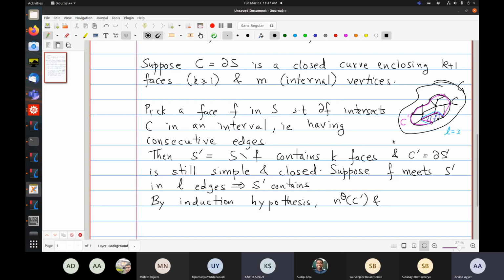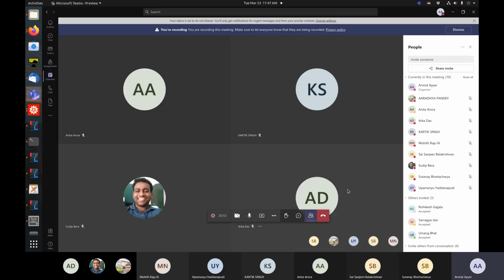Sort of. So that is what F contains, right? But I'm asking for S prime. M minus L plus 1. That's right, sorry. So originally there were M. Now there are L edges over here internally. So that means there are L minus 1 vertices. So it's M minus L minus 1 internal vertices. Is that clear?